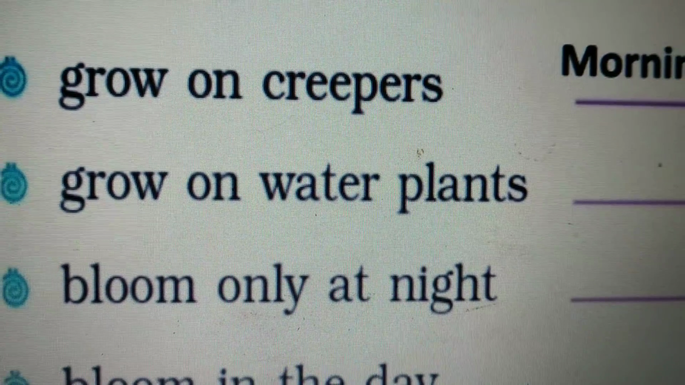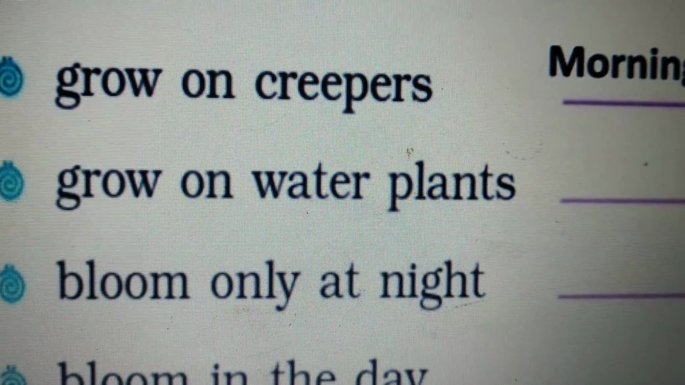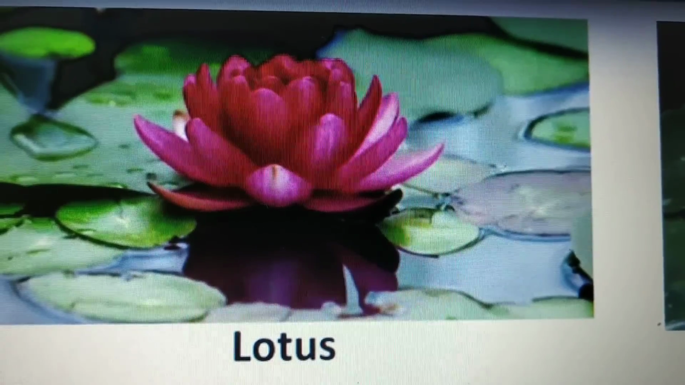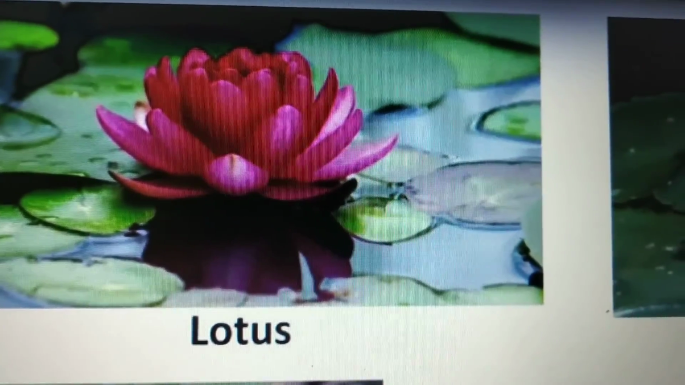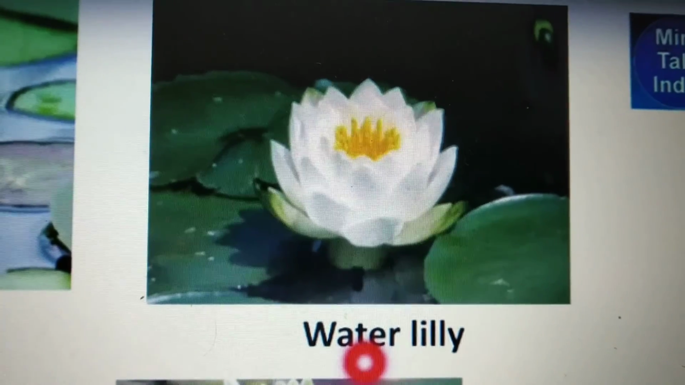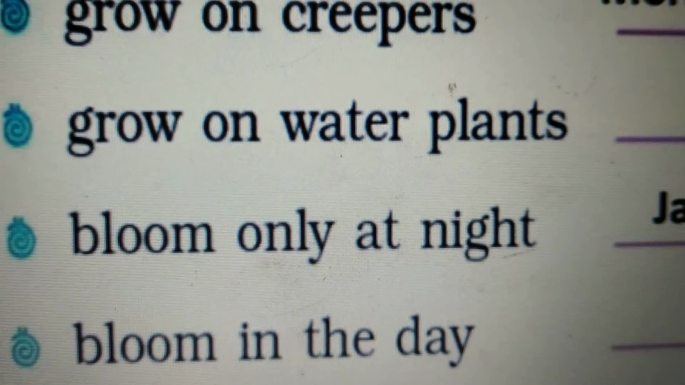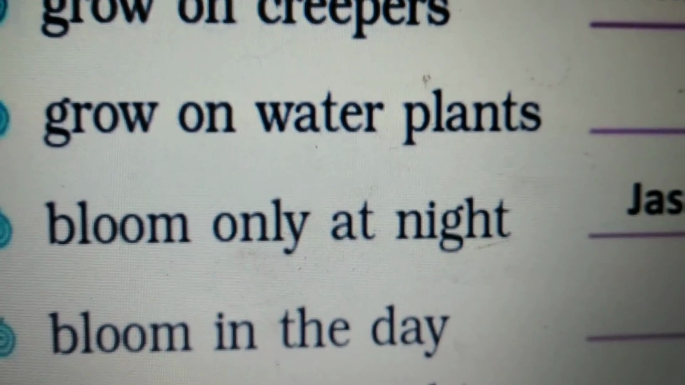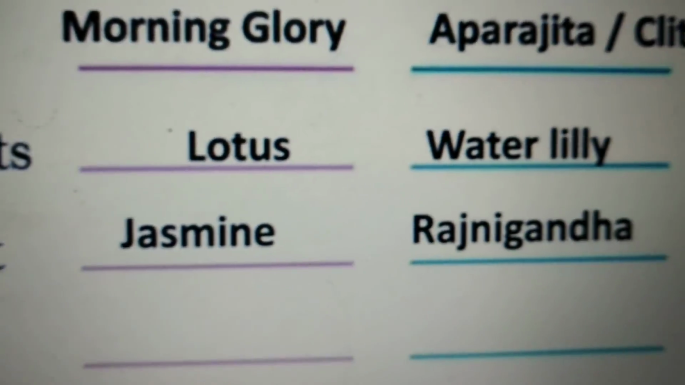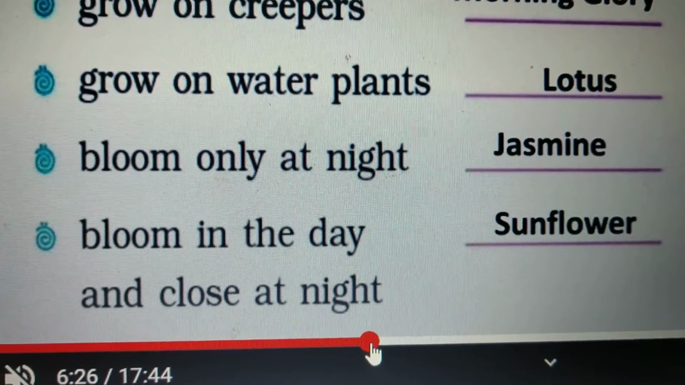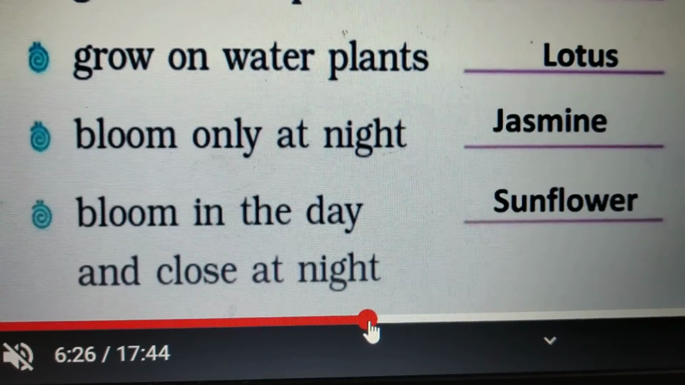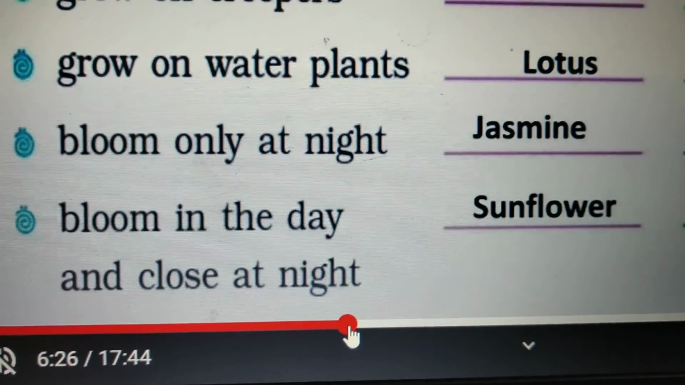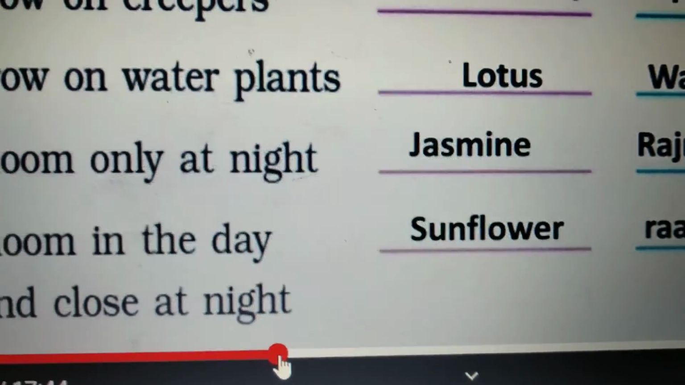Next category है flowers that grow on water plants. On water, very common lotus. You must have seen it and you know all this. And the other is water lily. Next category है flowers that bloom only at night. So they are jasmine and rajnigandha. Next category flowers that bloom in the day and close at night. So one that blooms in the day है sunflower.